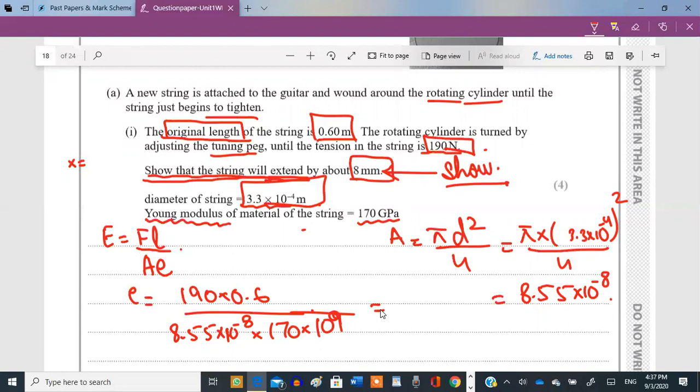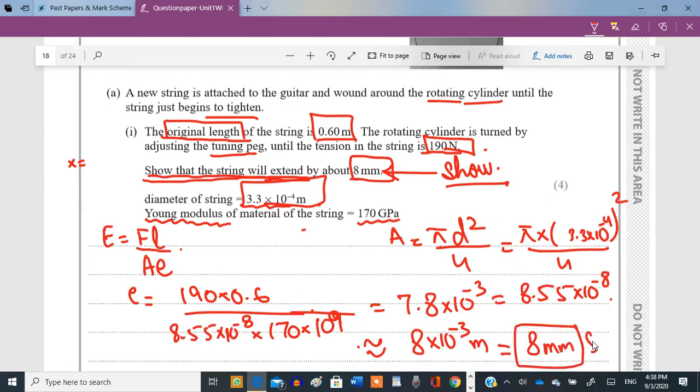It's going to be 190 times 0.6 divided by the answer multiplied by 170 times 10 raised to the power of 9. This turns out to be 7.84 raised to the power of minus 3. If I were to round it off, it's going to be 8 raised to the power of minus 3 meters. Minus 3 means millimeters, so it's 8 millimeters. Clear?